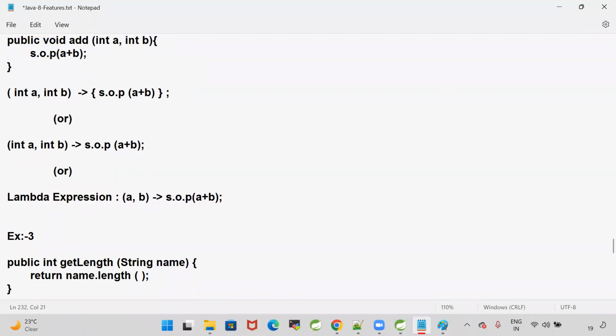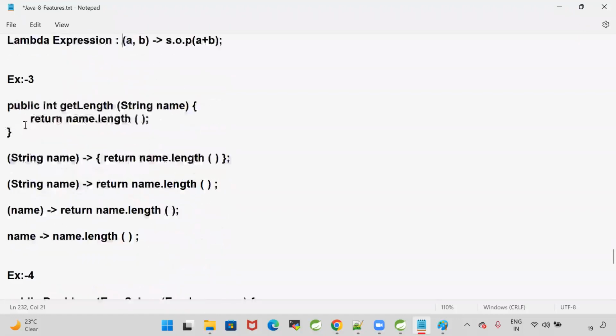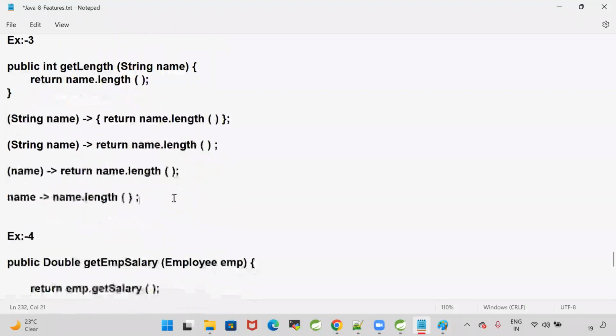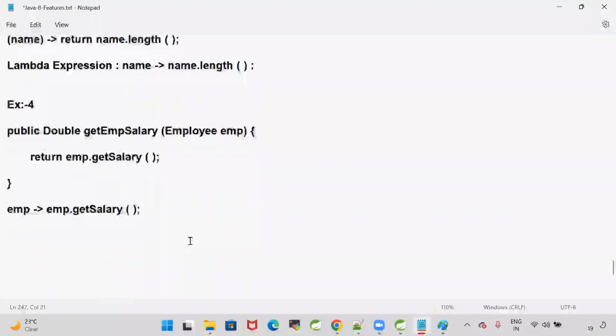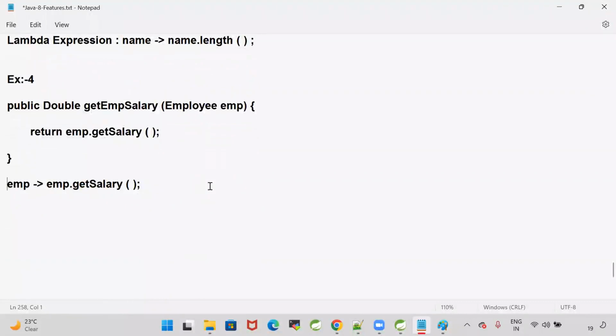Here I'm writing the lambda expression. I'm taking the third method, and for the third method, this is our lambda expression. I have taken the fourth method, and for the fourth method, this is the lambda expression. I hope now you got the clarity on how to write lambda expressions. Lambda means no name, no return type, and no modifier.